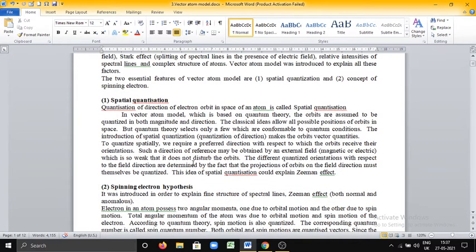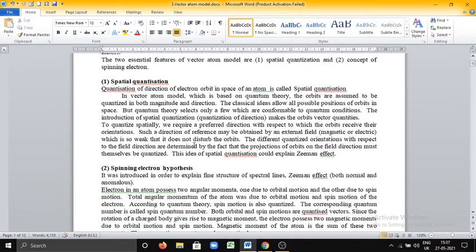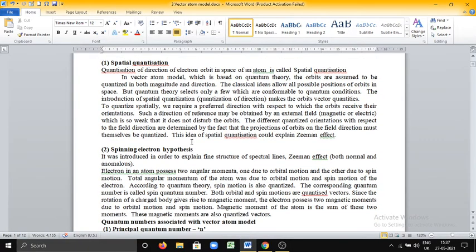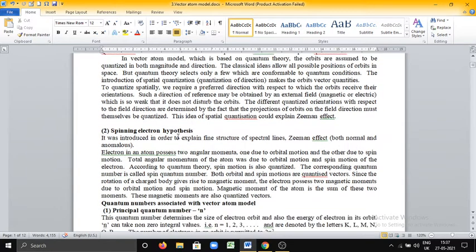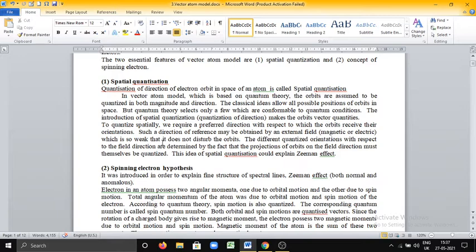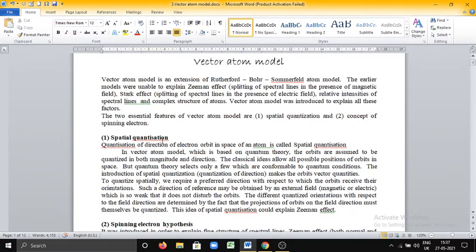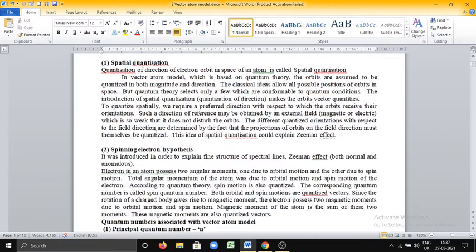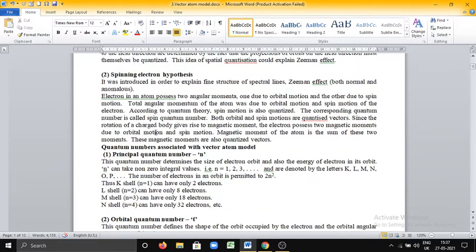These are the two essential features of the vector atom model, that is, space quantization and the concept of the spinning electron. By using these two concepts, we can explain the failures of the earlier model, that is, the Zeeman effect, Stark effect, fine structure of spectral lines and relative intensity of spectral lines. Is it not? Now I will discuss the different quantum numbers associated with the vector atom model.